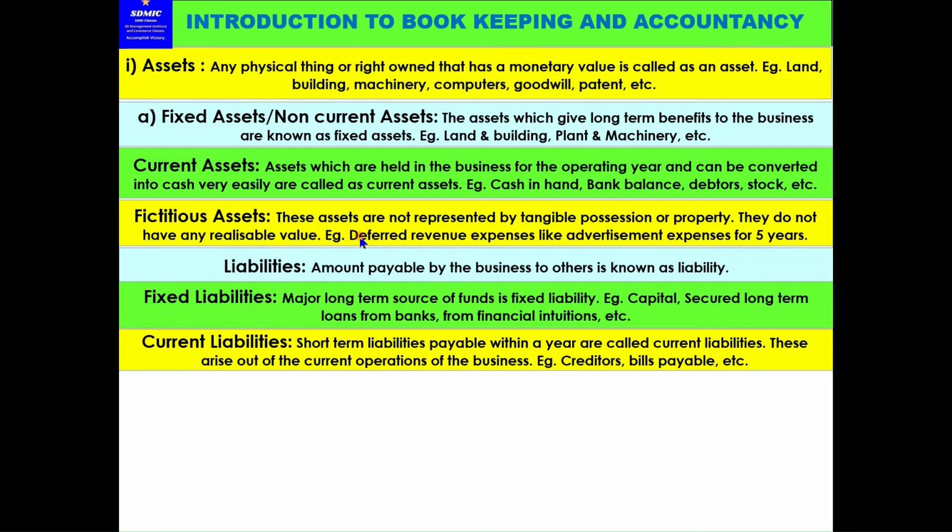Now current liabilities. Current liabilities are short-term liabilities, meaning payable during the year, within the year. Short-term liabilities payable within a year are called current liabilities. These arise out of the current operations of the business: creditors, bills payable, etc. It means whoever you have taken material from, you have to pay them, or pay something immediately within a particular period, not more than 12 months, within the accounting year. That is called current liabilities.